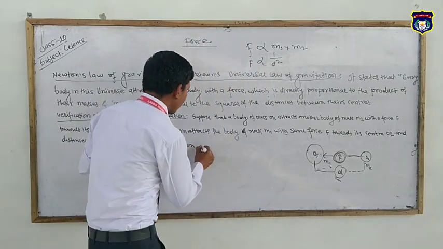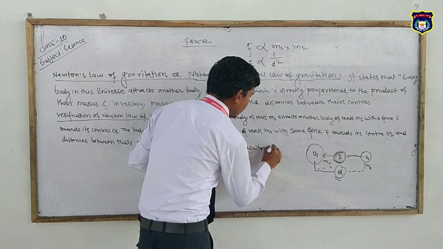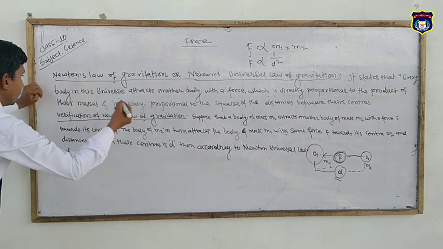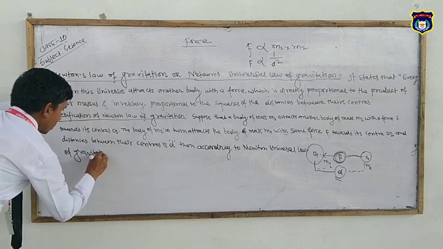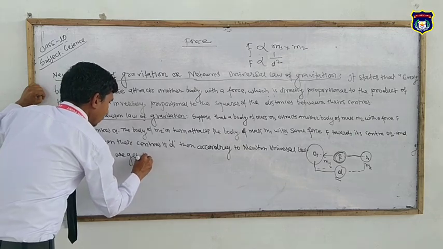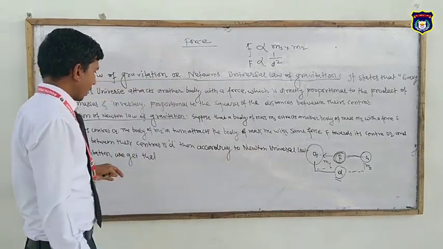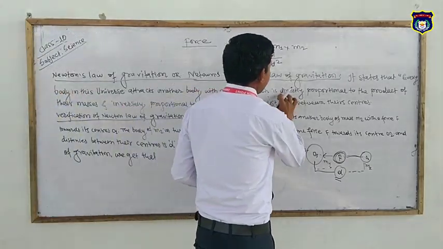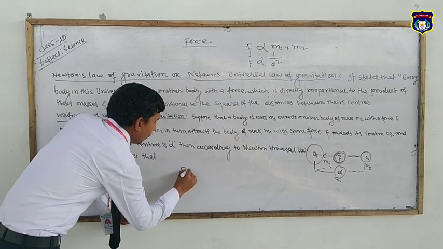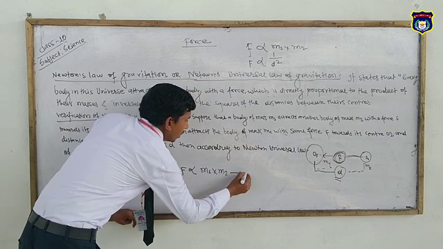the formula is derived as follows. According to Newton's universal law of gravitation, we get that F is directly proportional to the product of their masses, that is, F is directly proportional to the product of mass m1 and mass m2. This is equation 1.